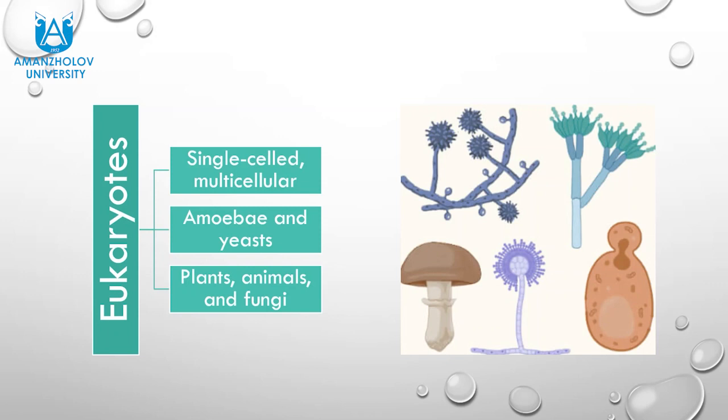Most of these are common to all eukaryotic organisms. On this slide, you can see the scheme which characterizes eukaryotes as living organisms. So they can be single-celled or multicellular: amoeba and yeast, plants, animals, and fungi, and humans, of course. And on this slide, you can see pictures of eukaryotic cells and eukaryotes as living organisms.